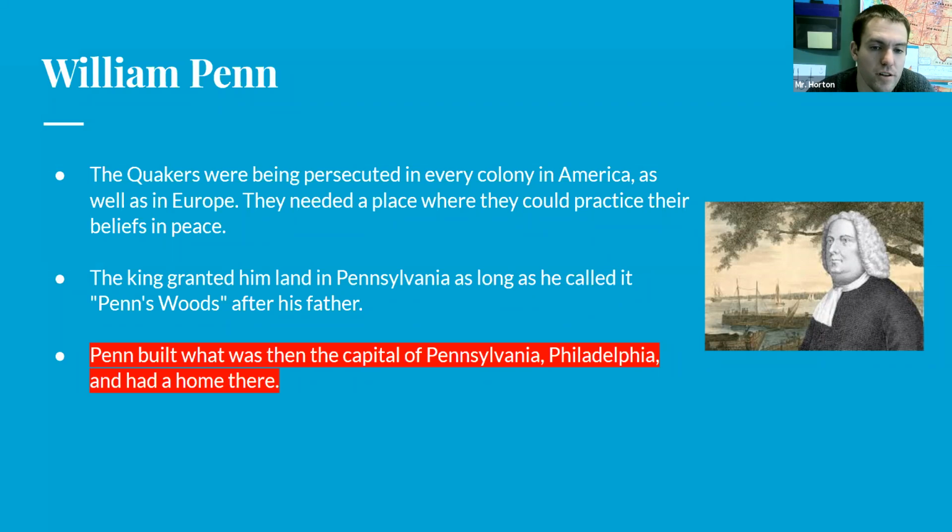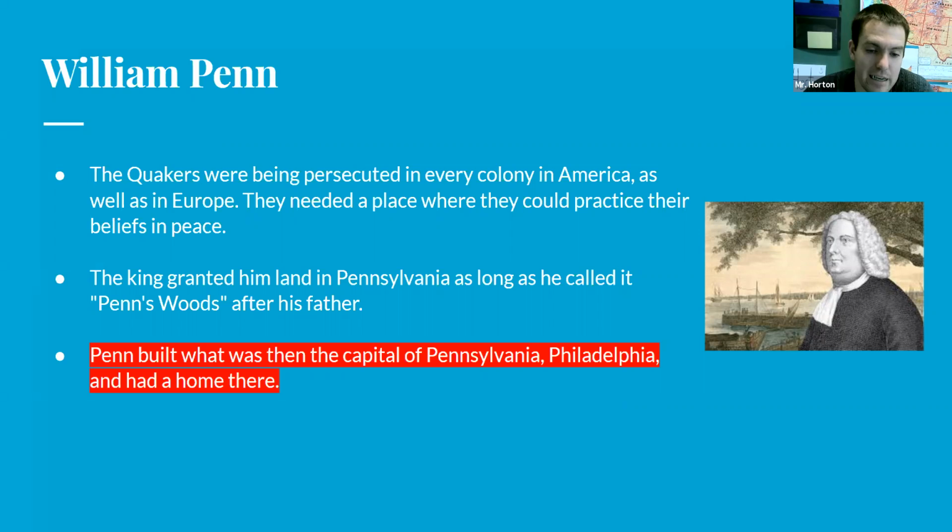So Penn would build what is now the capital of Pennsylvania, which is Philadelphia, and he had a home in Philadelphia as well. William Penn would establish the Quaker land in Pennsylvania and make the Quakers feel welcome throughout Pennsylvania, where they would build a lot of different cities and towns that would be welcoming to the Quaker ideals.